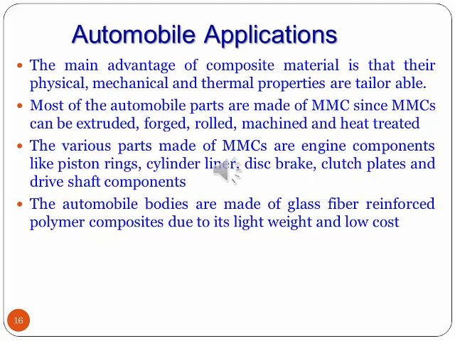Automobile applications. The main advantage of composite material is that their physical, mechanical and thermal properties are tailor made, or we can change the properties. Most of the automobile parts are made of metal matrix composites, since metal matrix composites can be extruded, forged, rolled, machined and heat treated. The various parts made of metal matrix composites are engine components like piston rings, cylinder liners, disc brakes, clutch plates, and drive shaft components. The automobile bodies are made of glass fiber reinforced polymer composites due to their light weight and low cost.